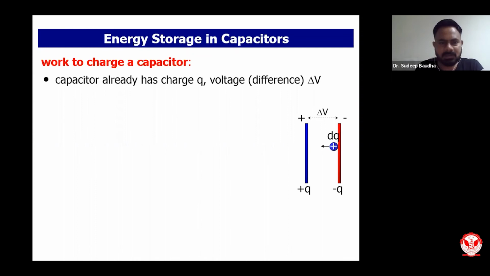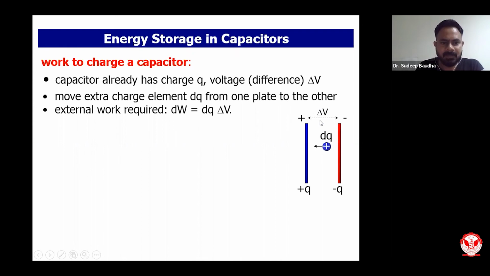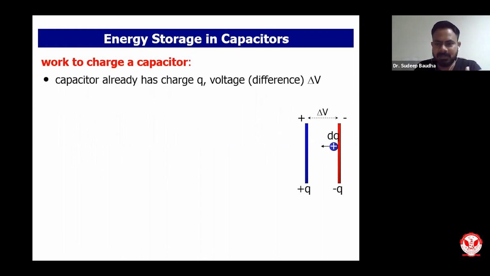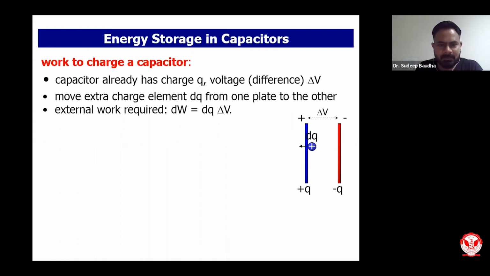So the capacitor already has charge. You know a capacitor has plus Q and minus Q charge, and delta V is the potential difference of the capacitor. If we move an extra charge, as I am showing, if I have a small amount of charge dQ and I move it from one plate to another plate, then a small amount of work dW will be required, and that dW will be equivalent to dQ into delta V. The dQ is the small amount of charge, and delta V is the potential difference between these two plates.